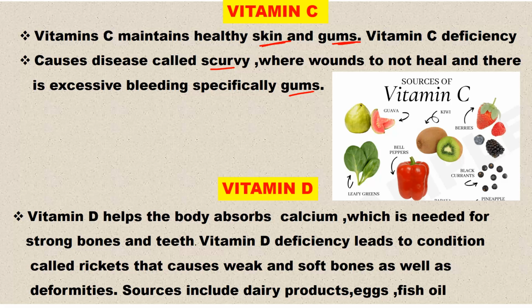Let us look at vitamins. In this case, we start with vitamin C. For this one, the function is simply healthy skin and gums. Now, lack of this, or deficiency of this, results in what you call scurvy. And now, the signs of scurvy, we simply look at bleeding of gums. Bleeding of gums is one of the signs of scurvy.